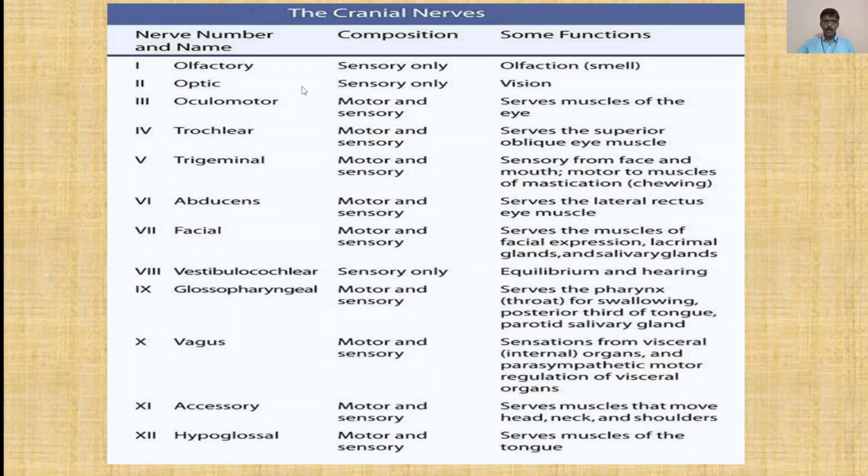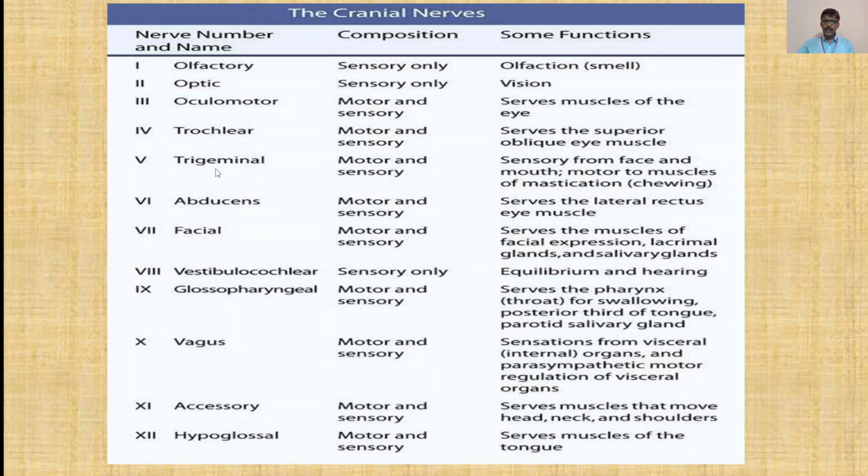Then the second is optic. It is sensory only, related with the sense of vision. Then the third is oculomotor. It is motor and sensory. It serves muscles of the eye. Then fourth is trochlear. It is motor and sensory, that is mixed type. It serves the superior oblique eye muscle.